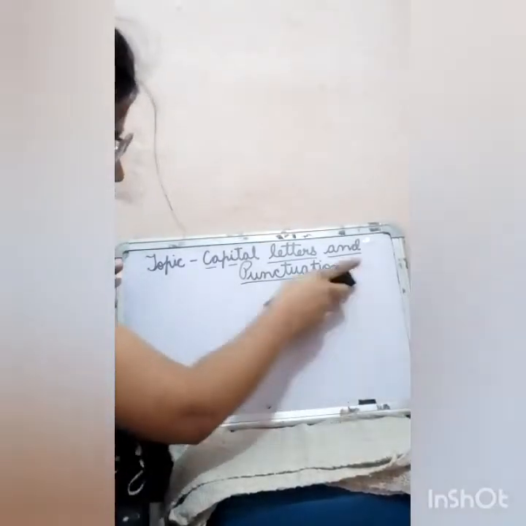Next, now let me ask you, when you make a list of some things, what sign do you use? Do you just write all the words of the list as they are? So how will you divide them?